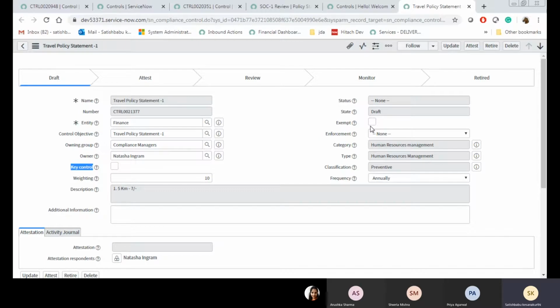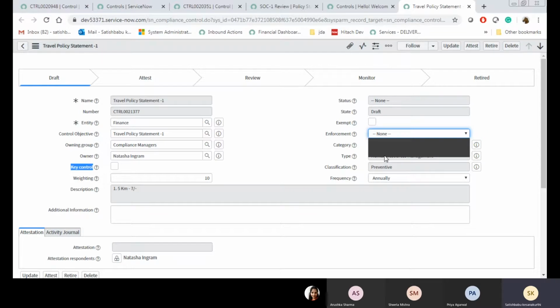Exempt means this particular control does not require verification. Okay, no need of verification. We are going to give exempt to this control. At that time, this control will move from draft to review directly without attestation. Why? Because we do not require any verification. Without attestation, we are going to monitor this control.